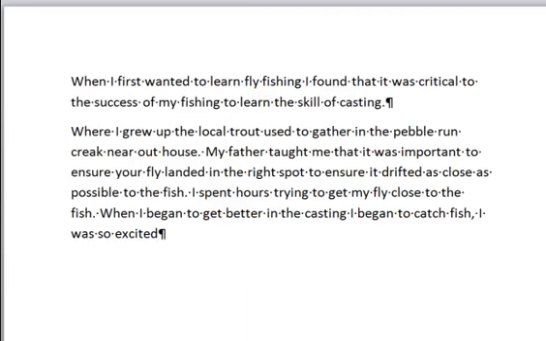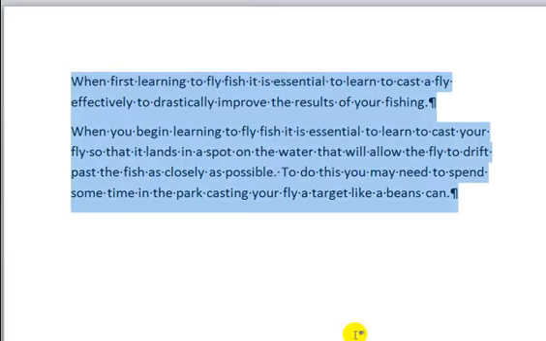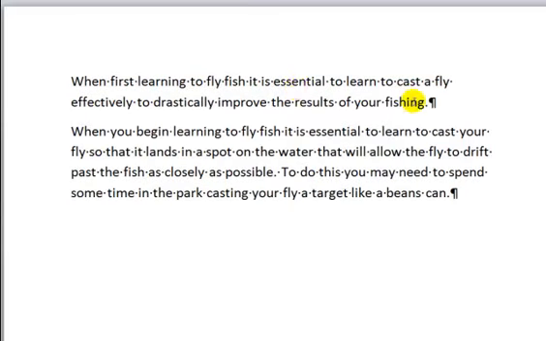So then I'll go to the third person view and I will do the same thing, but this will be in the third person. Okay, so the first one was in the first person view, this one is in the third person view. So it'll be, in my interpretation of that was, when first learning to fly fish, it is essential to learn to cast a fly effectively to drastically improve the results of your fishing.